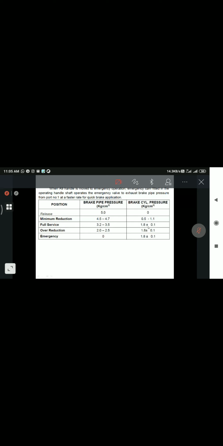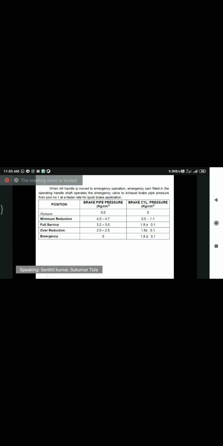But our formation brake will be more than this 1.8. That is, it will be in the range of 3.8 kg per centimeter square. Okay, so 3.8 kg per centimeter square. So which will now stop first? Formation. If you are applying A9, that is, if you are applying the formation brake, 1.8 kg per centimeter square pressure will come in the loco and 3.8 kg per centimeter square pressure will come in the formation. So which will stop first?